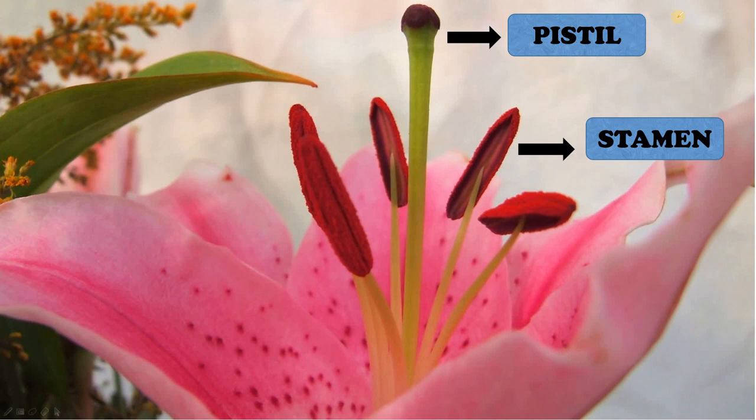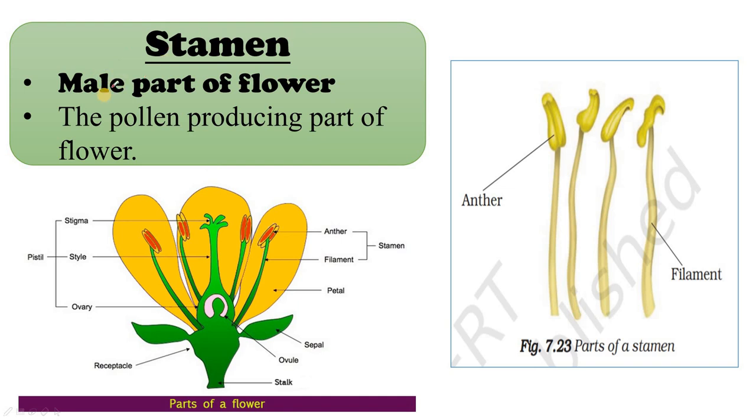Okay, so we will now study about pistil and stamen. I told you that pistil is the female reproductive part and stamen is the male reproductive part of the flower. So this is pistil and these are stamens. Alright. Okay, let's study about stamen first. So stamen is the male part of the flower. It is the pollen producing part of flower. This is stamen and it has two parts. This one is called anther and this is called filament. This is filament and this is anther. Anther produces pollen grains. Alright.